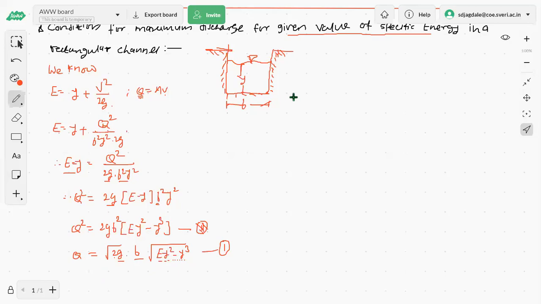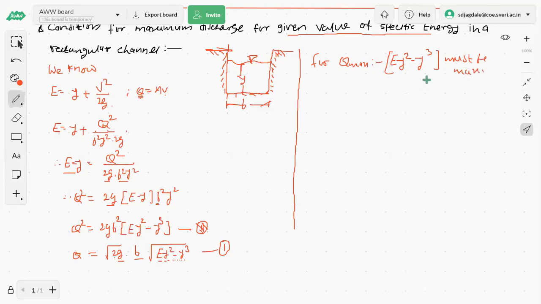So using that condition, we are going to differentiate now. For maximum discharge, for q max, the term E y square minus y cube must be maximum.